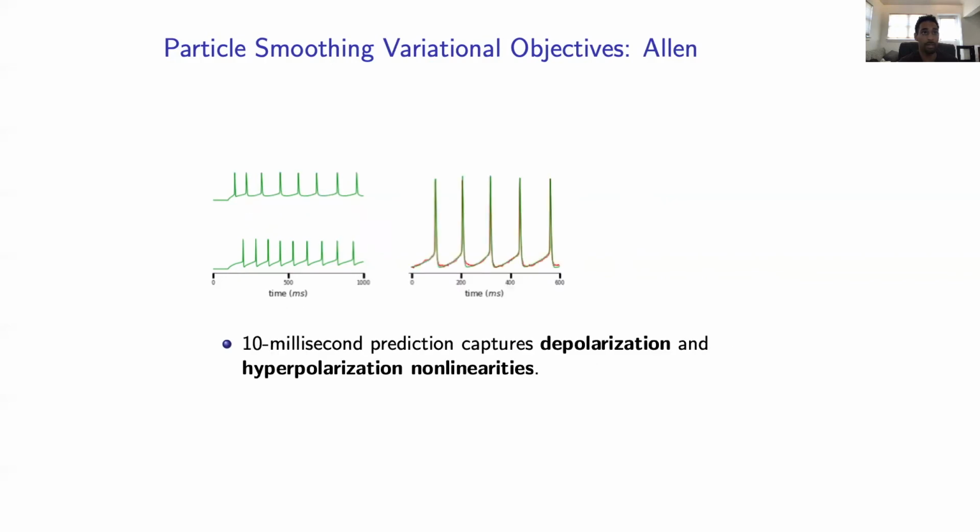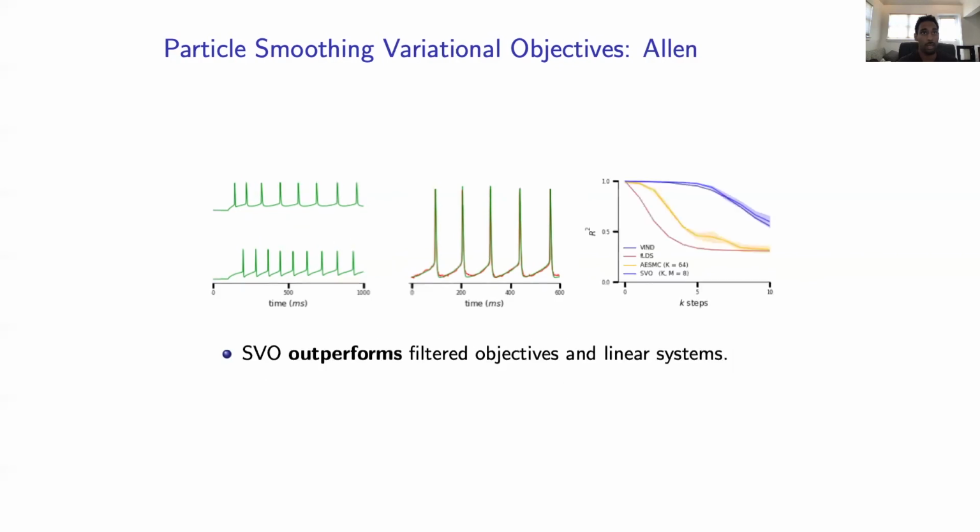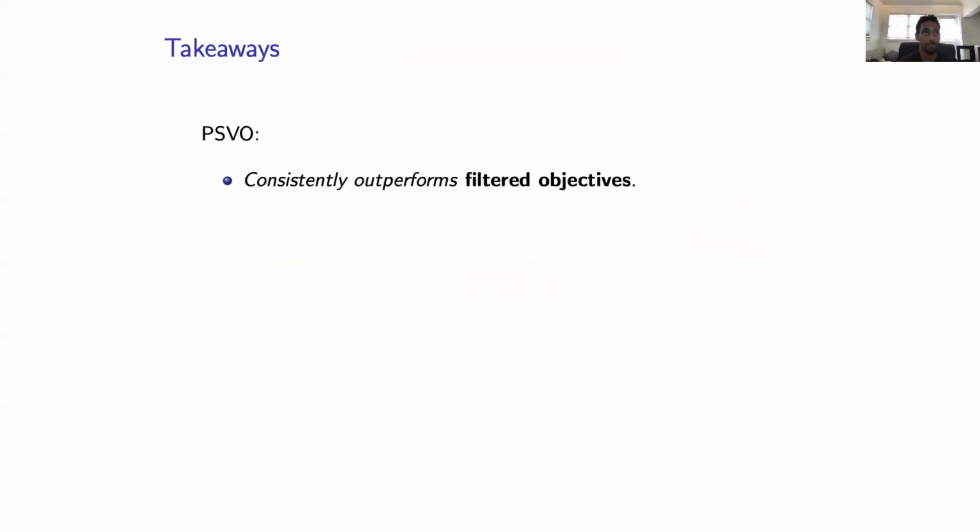Here we plot the 10 millisecond prediction on top of the data, and we see that our smoothing variational objective is able to capture the depolarization and hyperpolarization nonlinearities in the data. Finally, we can show the k-step R squared performance, which again outperforms filtered objectives as well as a variational inference technique for linear dynamics on top of nonlinear emissions.